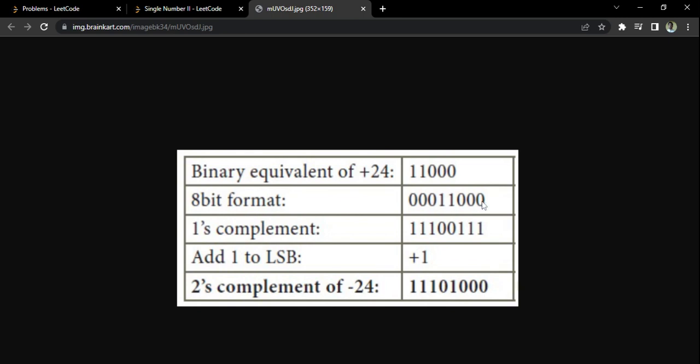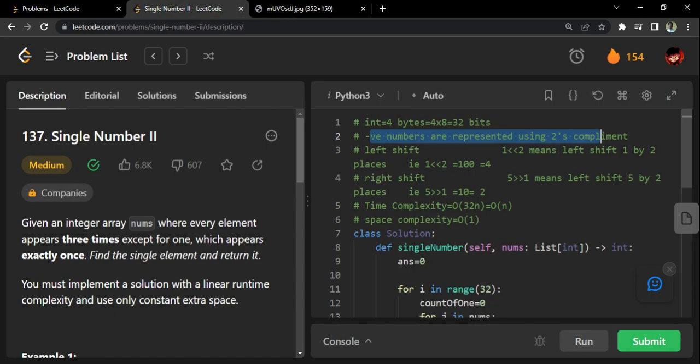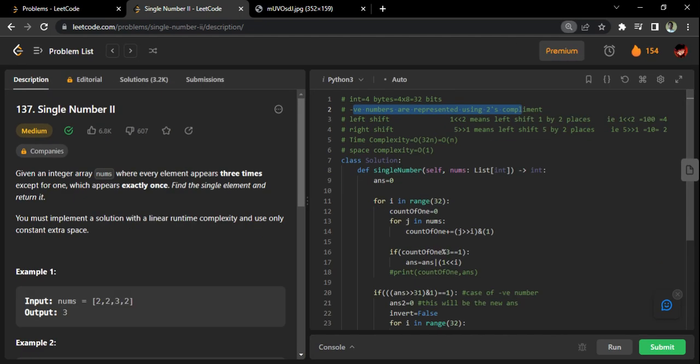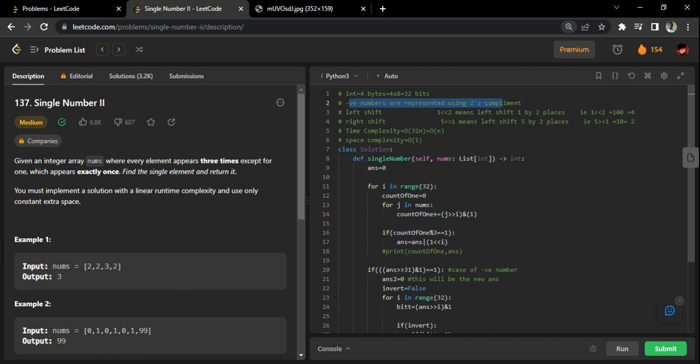So how to convert these things is important. If the answer comes negative, we'll have to convert it, and only then give the answer. That's why we need this. If you don't understand, please let it be, but just try to understand that whenever the answer is negative, we will need this. I will come to this later. I am assuming that you will have the opportunity to pause the videos, go forward and backward, all those things you can do, and get some ideas of it. And obviously you have Google, right?